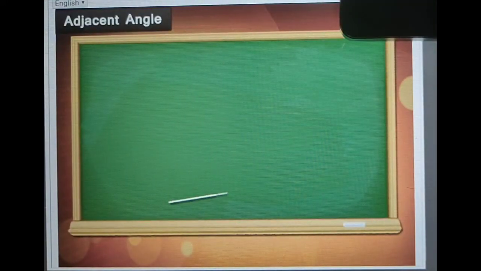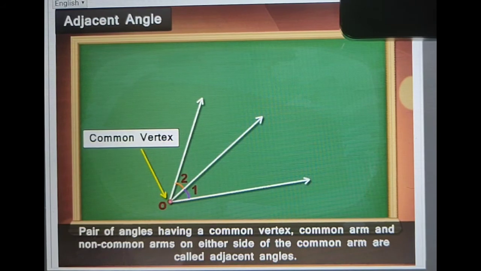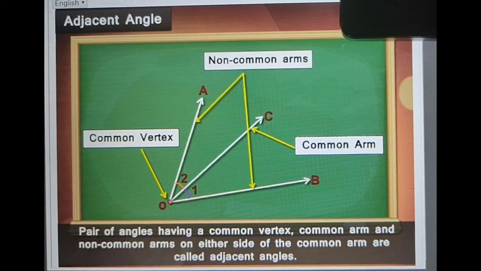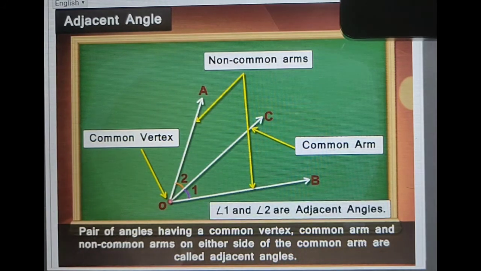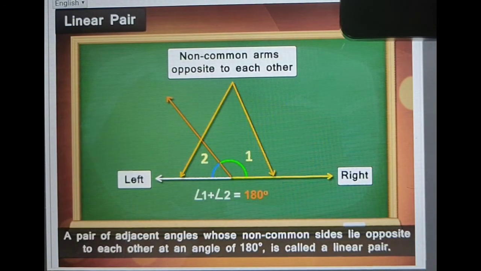Now check out these two angles. Here, point O is the common vertex and side OC is the common arm, whereas OA and OB are the non-common arms. So, we call angle 1 and angle 2 as adjacent angles. And a pair of adjacent angles whose non-common sides lie opposite to each other at an angle of 180 degrees is called a linear pair.